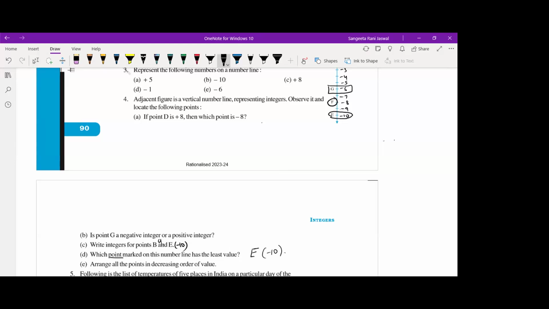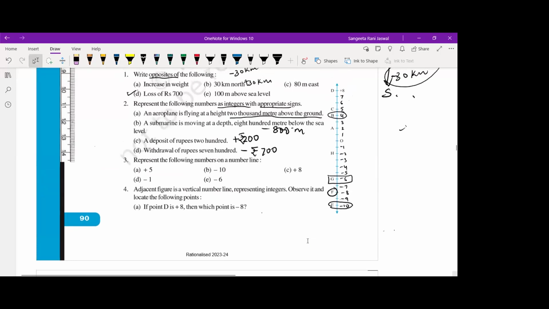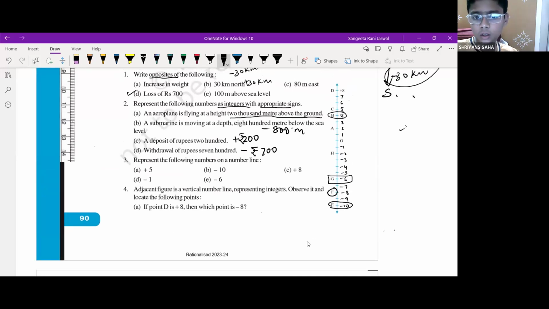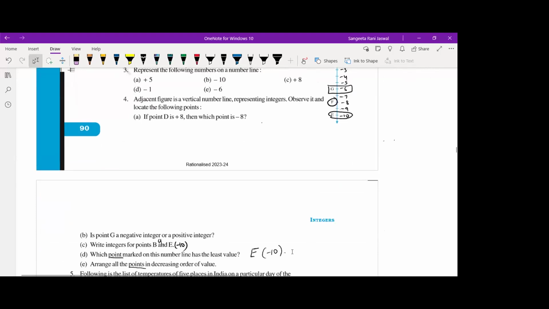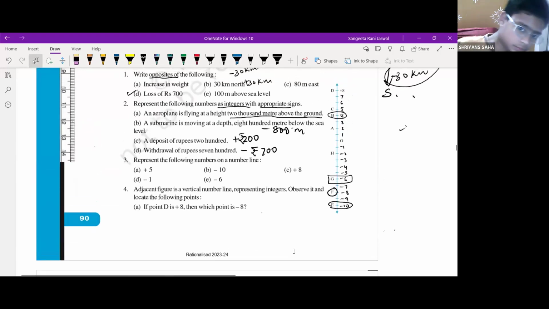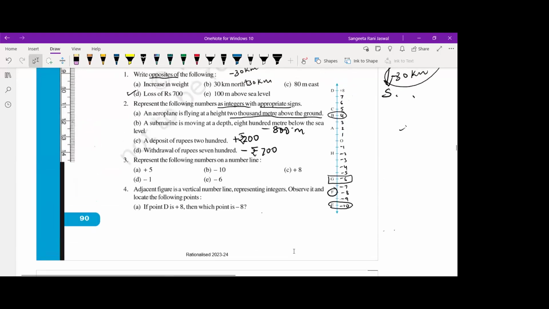Okay. Now, next question, arrange all the points in decreasing order of values. So you have to arrange the points in their decreasing order of values. Can you write down? Can you arrange them in order? Take all the points A, B, C, D and arrange them in decreasing order. Ma'am, I will write it in my notebook. Descending order. In decreasing order, no? So that's descending order. D for decreasing, D for descending.